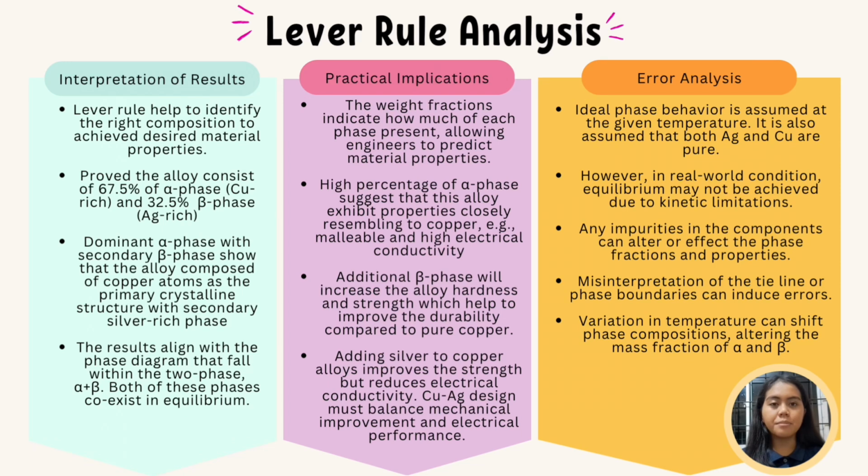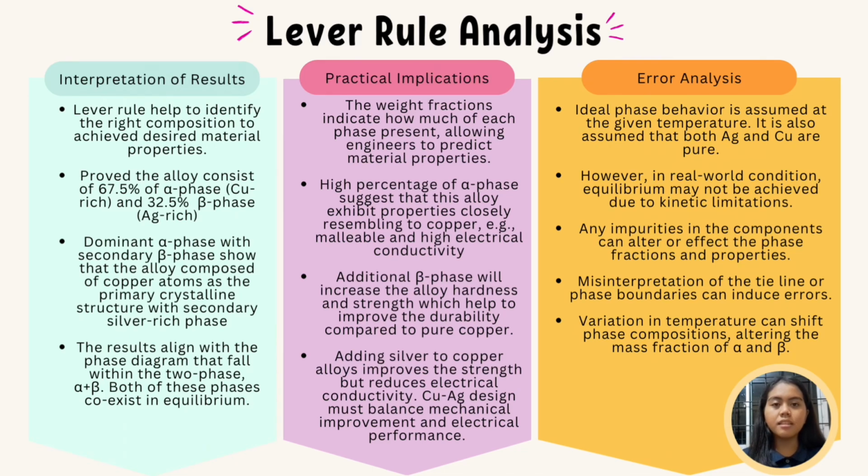First, the lever rule helps to identify the right composition to achieve desired material properties. In the analysis, the alloy consists of 67.5% of alpha phase, which is copper rich, and 32.5% of beta phase, which is silver rich. The dominance of alpha phase shows that the alloy is primarily composed of copper atoms as the main crystalline structure, with the beta phase as the secondary silver-rich structure. The result aligns with the phase diagram that falls within the alpha plus beta phase. Both phases coexist in equilibrium.